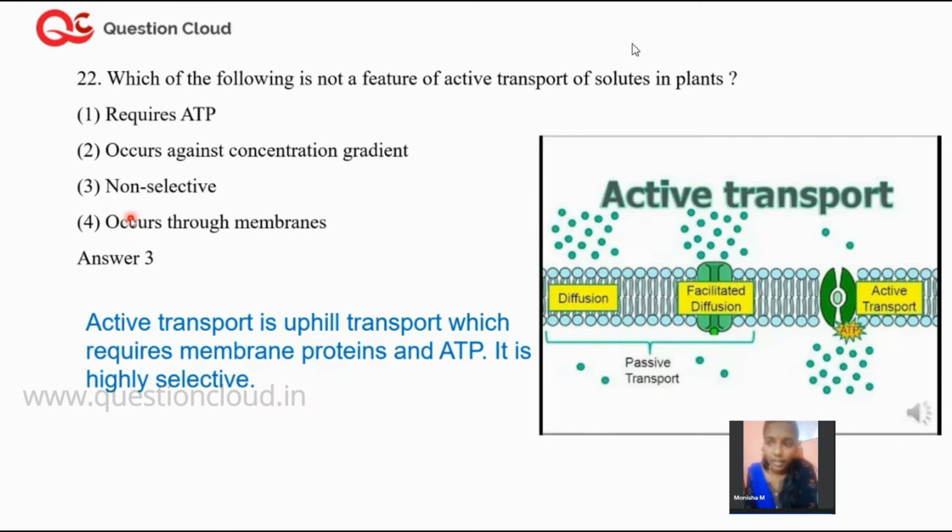Yes, ma'am. So what is the channel that transports water molecules inside the cell? Aquaporins. Very good, excellent.